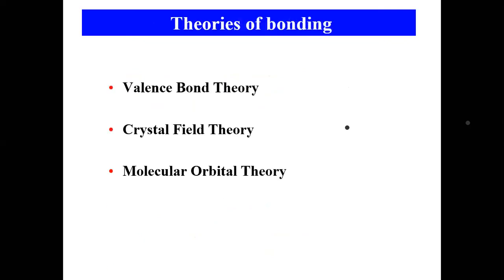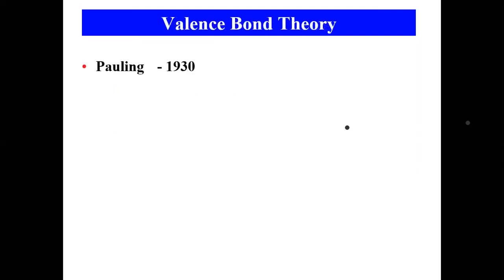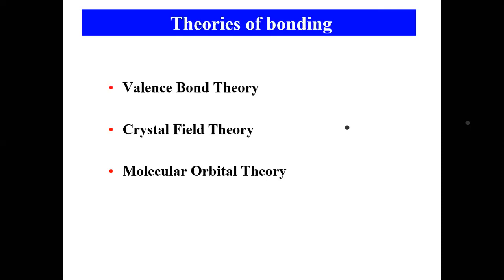Tomorrow's class, I will inform you through WhatsApp. We will learn valence bond theory. Up to this, it was in your syllabus for the second year. From crystal field theory, it is in the BSc final year syllabus. Then these defects were explained. All the problems were given solutions by these theories. Valence bond theory is called VBT. Another one, crystal field theory, called CFT, and molecular orbital theory. These will give you a clear understanding about the defects, or we cannot say defects exactly.